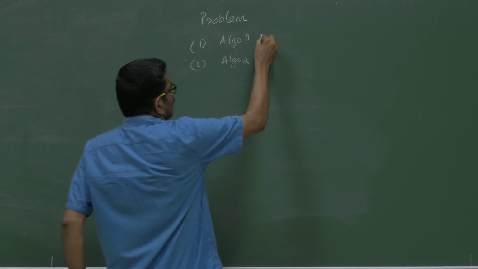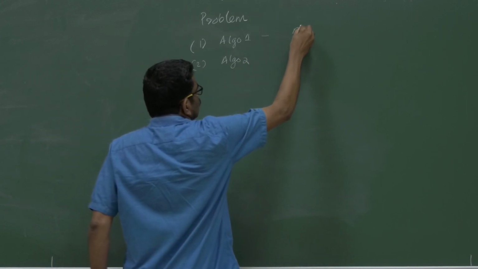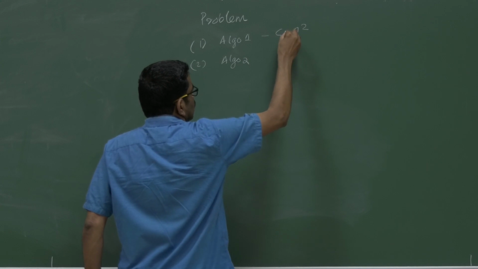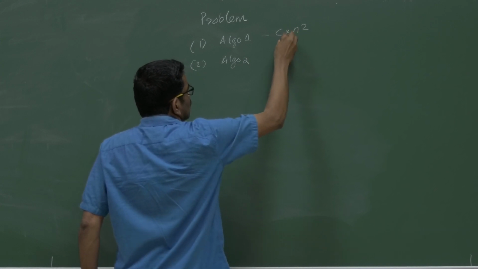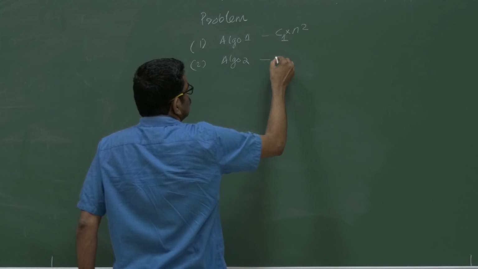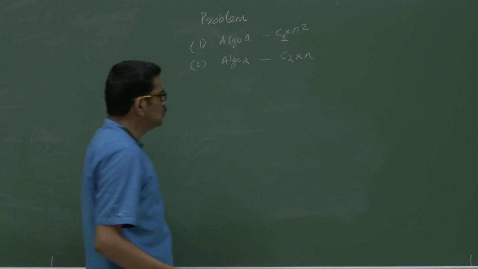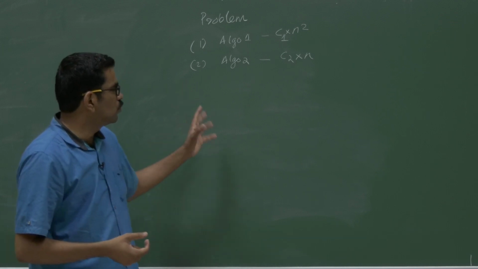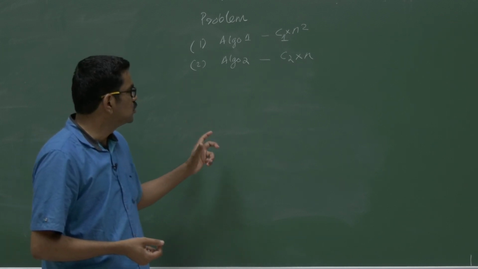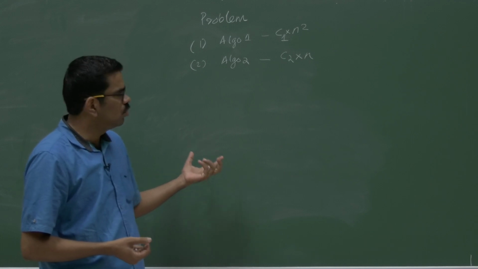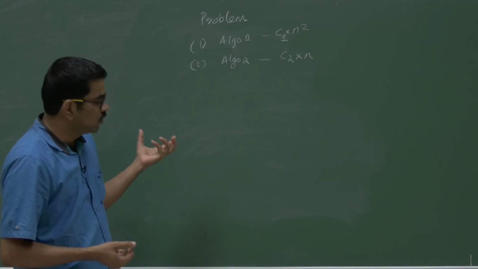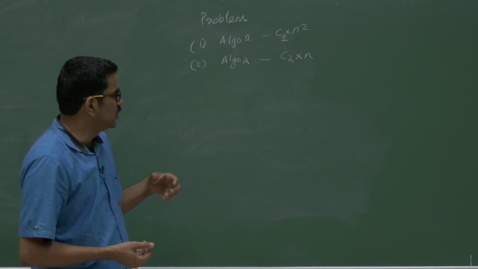You find that the running time may be C into n square, so let it be C1. And for algorithm 2, it was found to be C2 into n. This is a theoretical model where you looked at the for loops and while loops and control statements, all these things. Even an algorithm can have while loops, that we will see later.